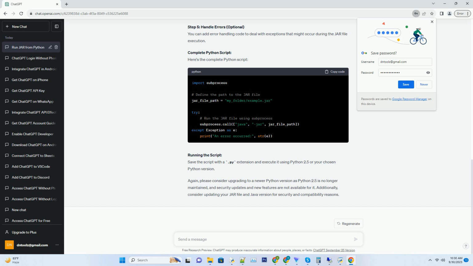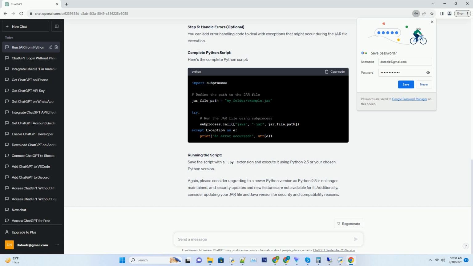Step 5. Handle errors, optional. You can add error handling code to deal with exceptions that might occur during the jar file execution. Complete Python script. Here's the complete Python script.